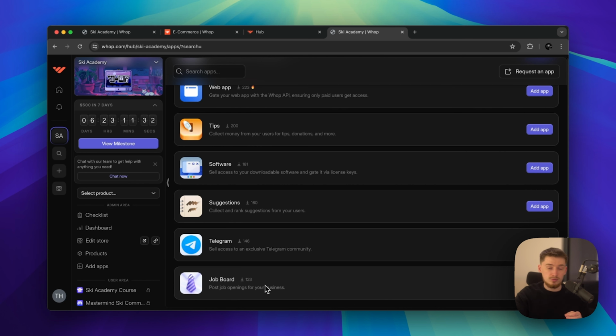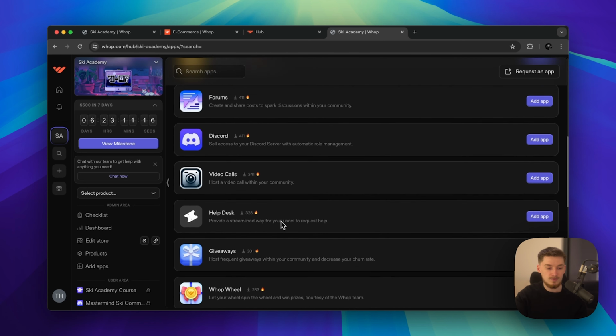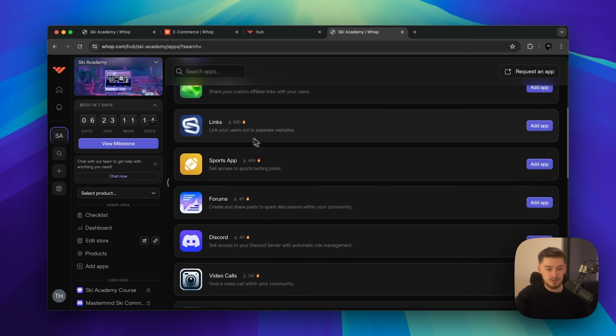So if there was a job board that you wanted to have for your community, let's say you are in a creative space for graphic designers, and you wanted to give them certain opportunities, jobs that are on the horizon that you've been told about, you can add this job board and add the jobs onto there so people can go and apply. Only available to your community, which will make it even more valuable. Forums and different things like this, links to separate websites. So you realistically have the full freedom to add anything, remove anything, whatever it might be, for your own Whop.